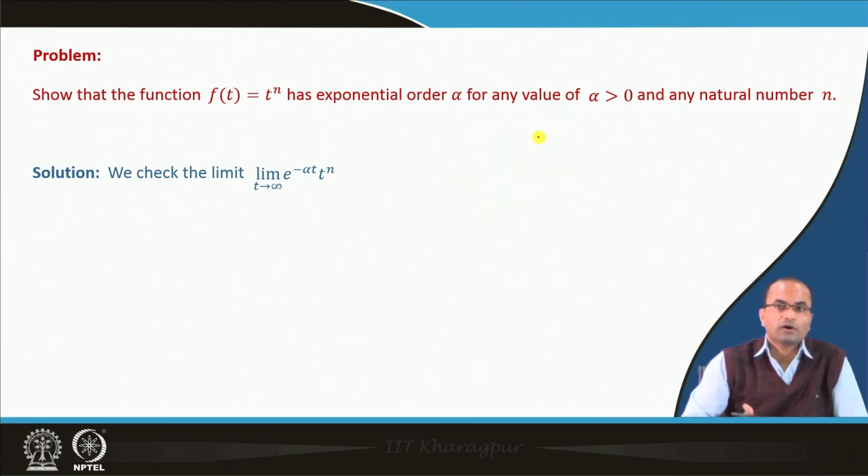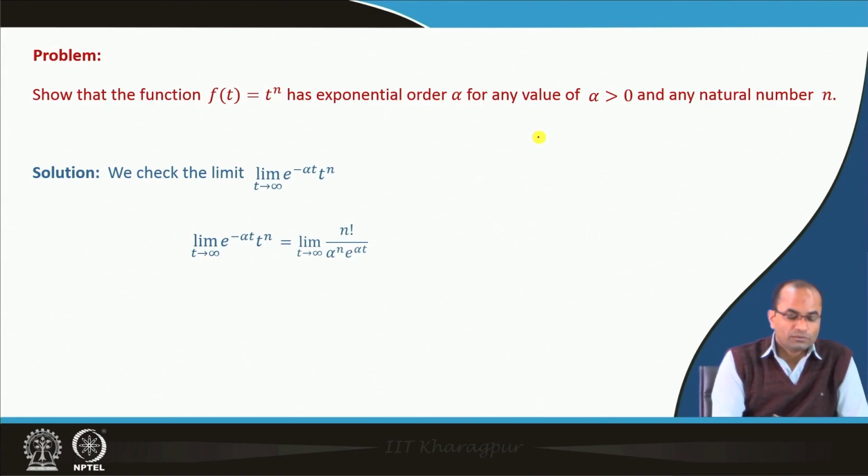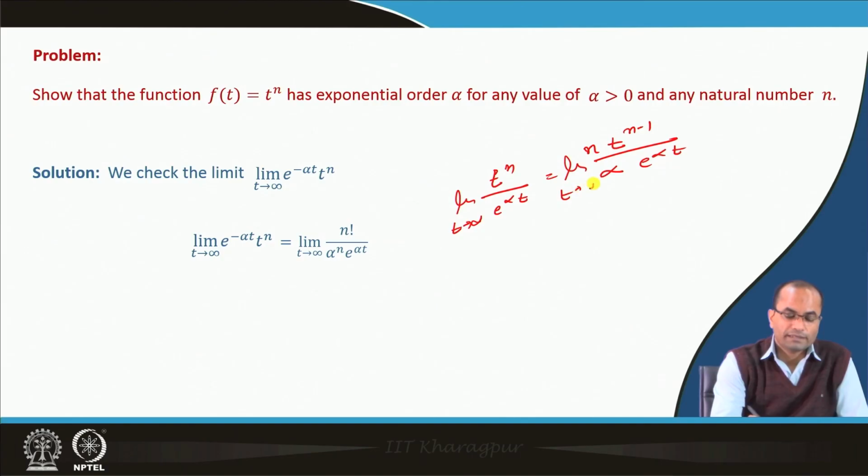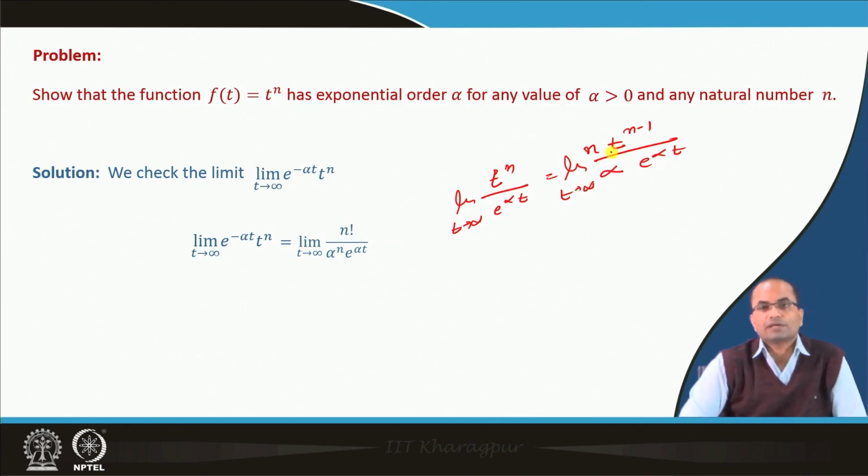So, we can use L'Hopital's rule to compute this limit. We have t power n over e power alpha t, and we keep on applying the L'Hopital rule. In the first application we get n t power n minus 1 in the numerator, and alpha e power alpha t in the denominator. Then we again apply the L'Hopital rule, because the same situation, infinity over infinity, is happening there.